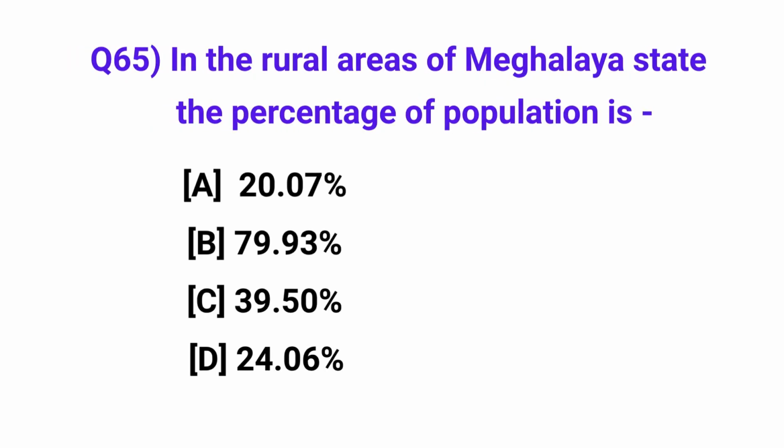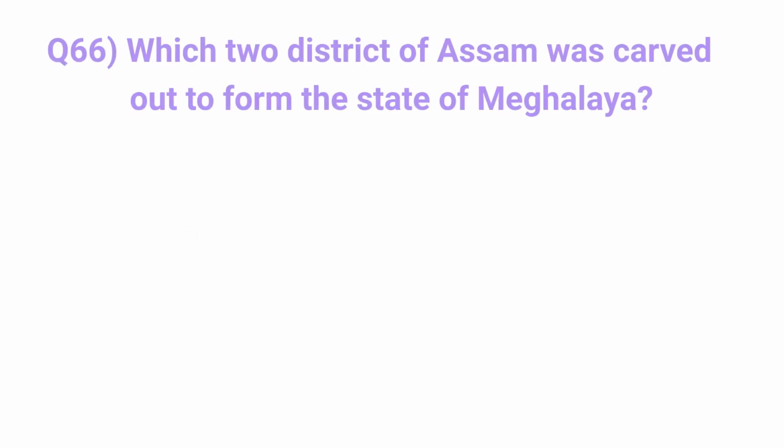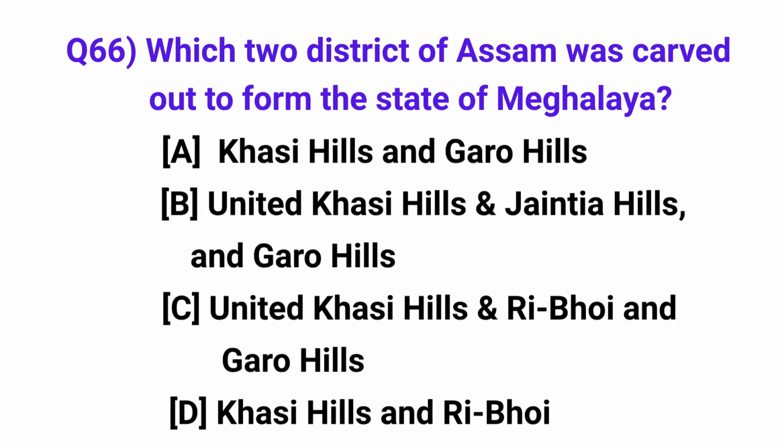In the rural areas of Meghalaya state, what is the percentage of population? Answer: 79.93%. Which districts of Assam were carved out to form the state of Meghalaya? Answer: United Khasi Hills and Jaintia Hills and Garo Hills.